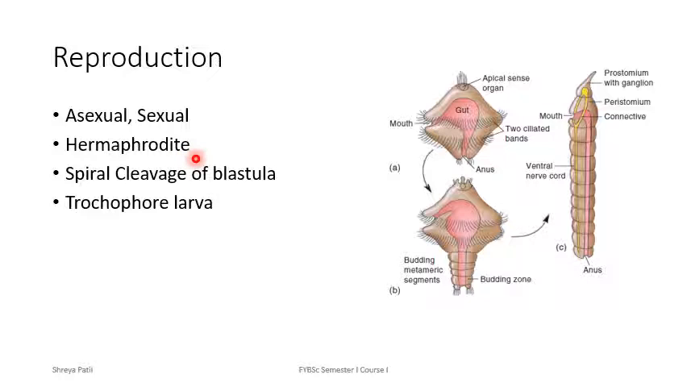Reproduction in Annelida is complex. Sometimes it involves cocoon as well as larval stages. Depending on the environmental condition, specific annelid species can multiply through different modes of reproduction. Spiral cleavage and trochophore larva is characteristic feature of Annelida.